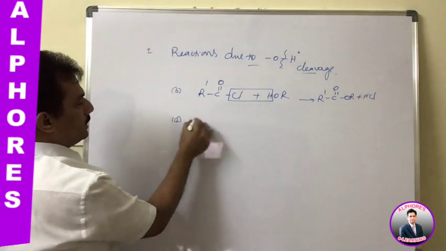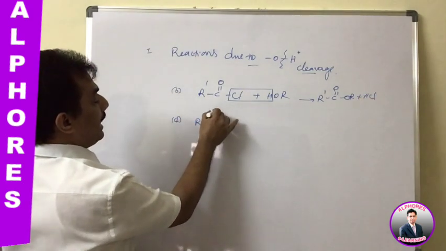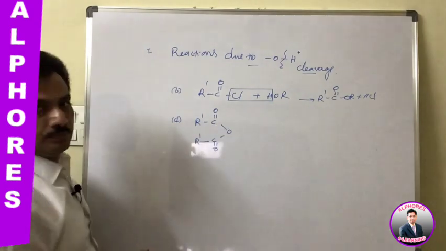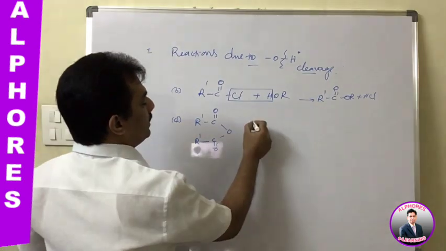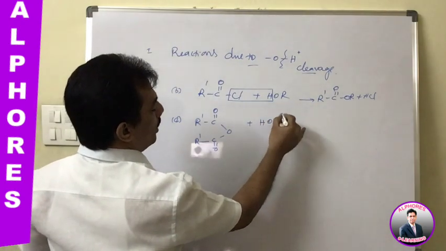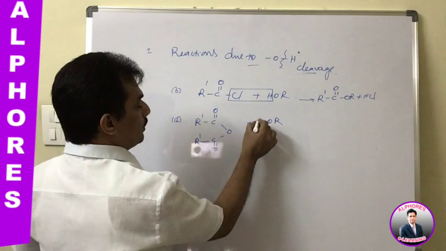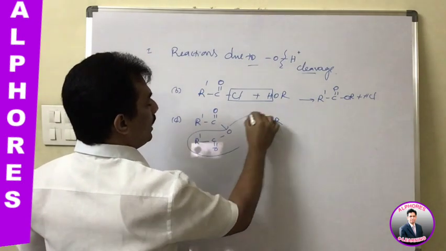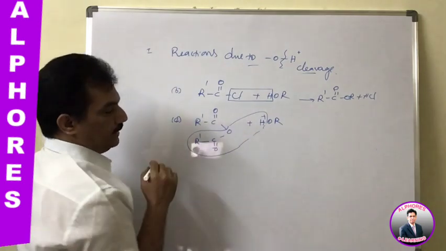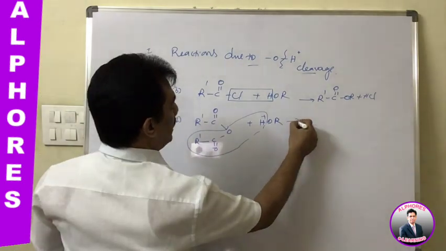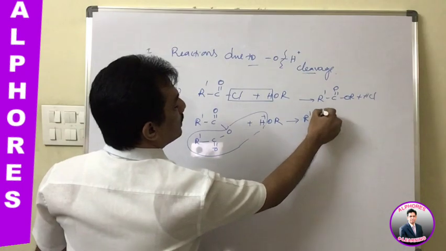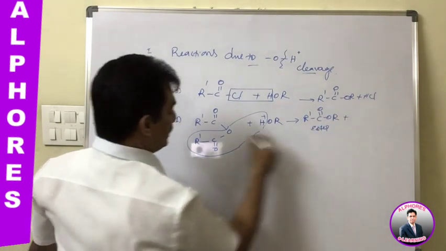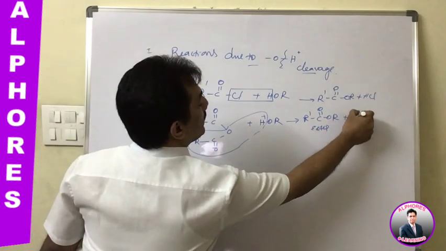And the third one is acid anhydride. Acid anhydride is like this. In this case, when it is reacting with HOR, this H plus will go along with one of the carboxylate groups, and OR will attack on this, giving RCOOR ester, and the byproduct here is the carboxylic acid.